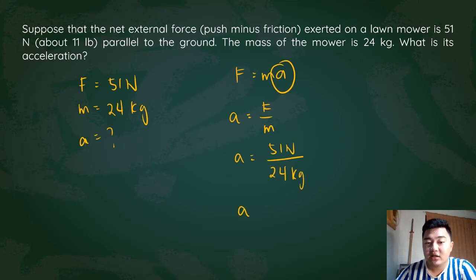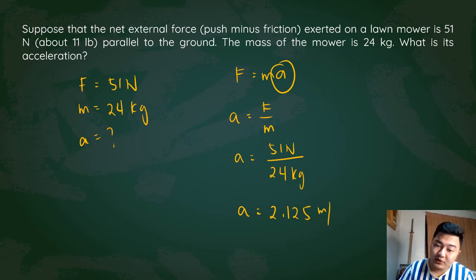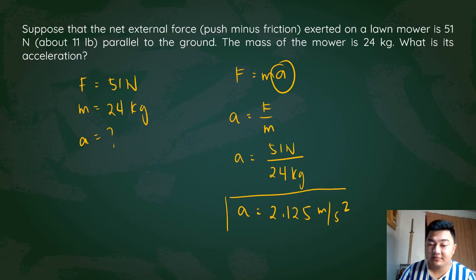If we input that in our calculator, 51 newtons divided by 24 will give us about 1.125 meters per second squared. So this is our acceleration.